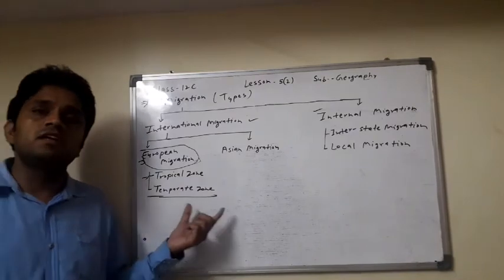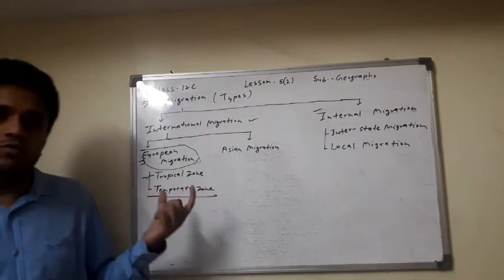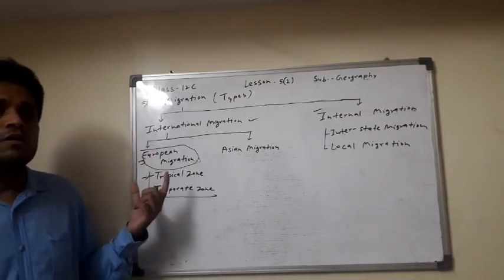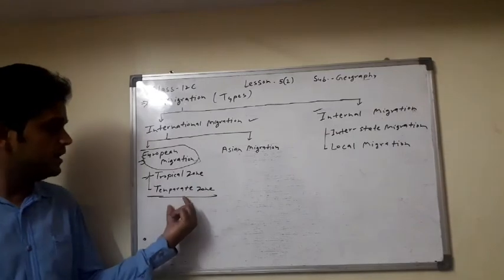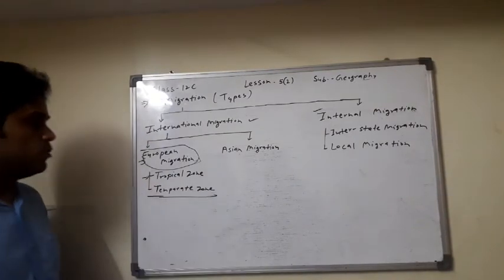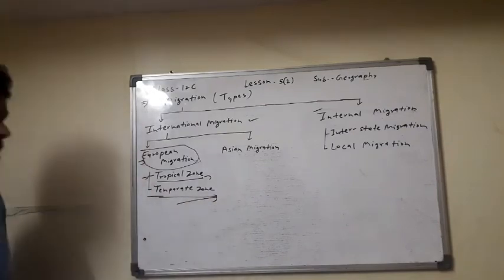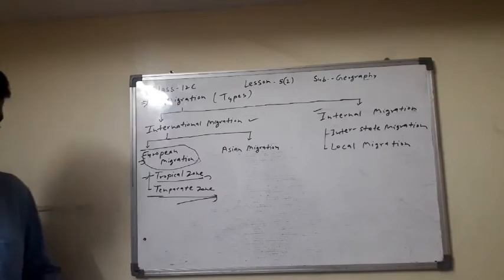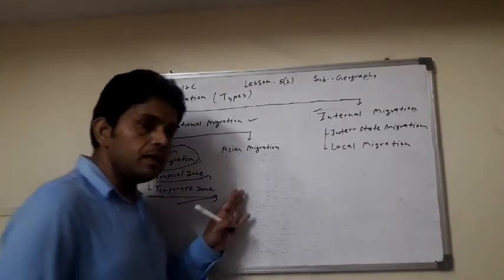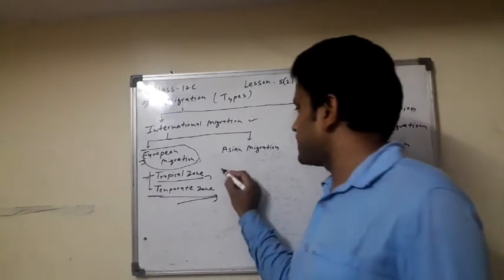And what is the temperate zone? Here, 23 and a half degree to 66 and a half degree north and south. This region is the temperate zone. The European people migrate to the tropical zone and the temperate zone. In the tropical zone they migrate, the European people settle in the tropical zone because here the main aim is trade.